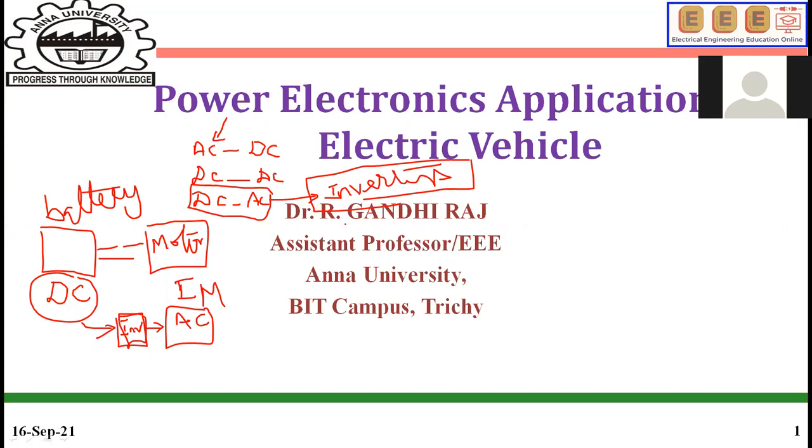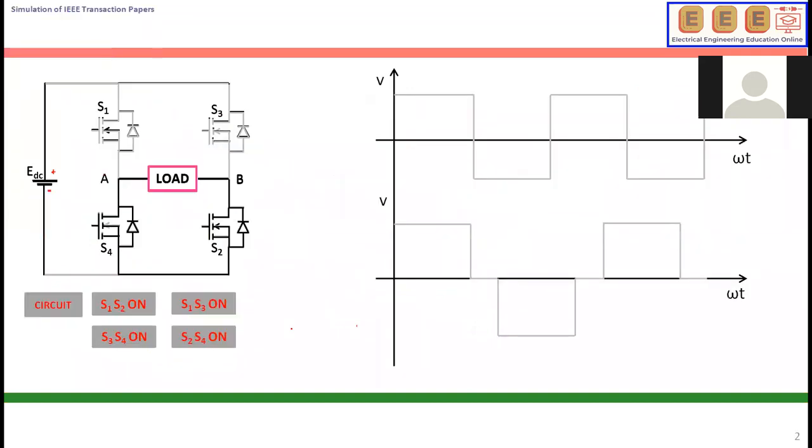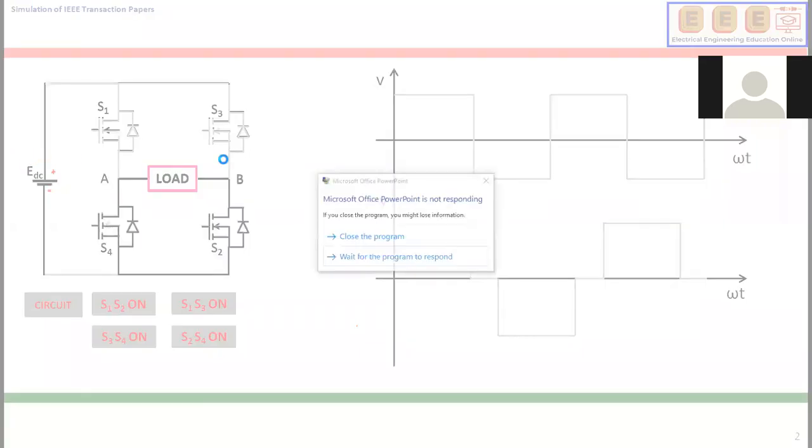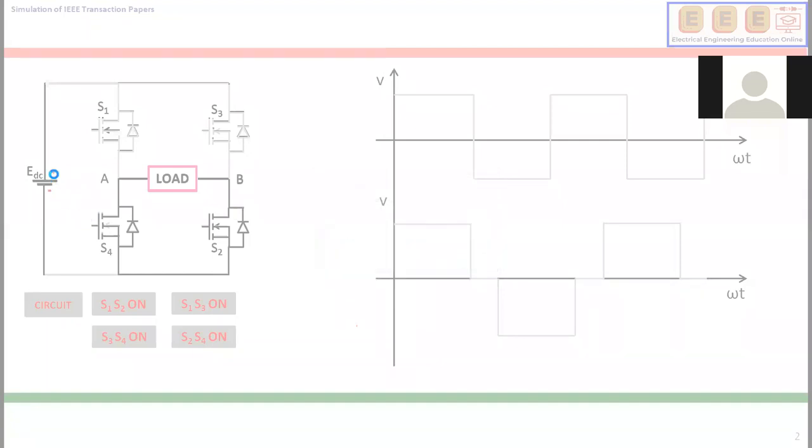First, what is an inverter? Inverters will convert constant DC into variable AC according to the load. In olden days people were using conventional two-level inverters. This is a two-level inverter. This is the supply, and the supply is DC. The load may be some induction motor.